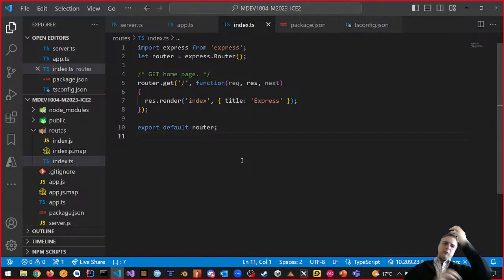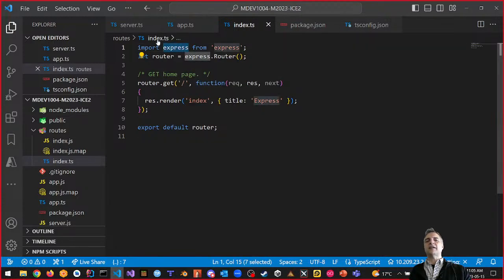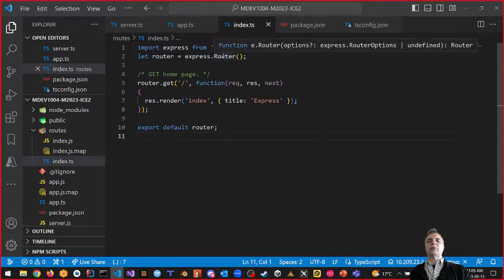So we want to use the import and export module pattern. That's what we want to do. I'm going to end with this, import and export module pattern. We import the module name, usually the same name that we use. We can use any name we want, by the way. We don't have to use Express. We can use whatever we want, right? Import Express. The Express is the local name for the Express module. That's what we're saying, right? And then we're going to say, well, let router is equal to Express router.